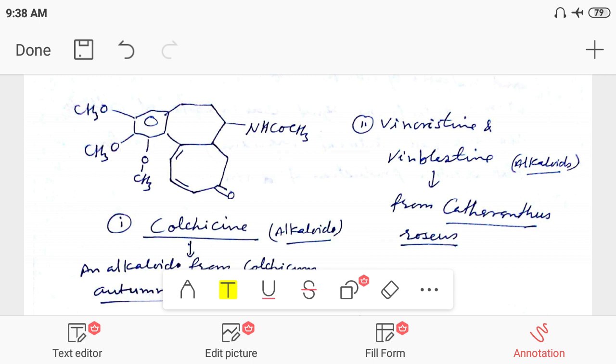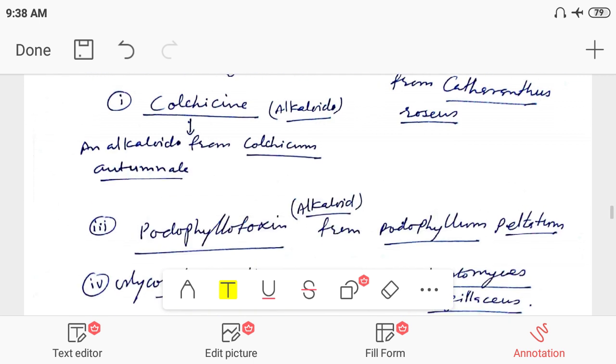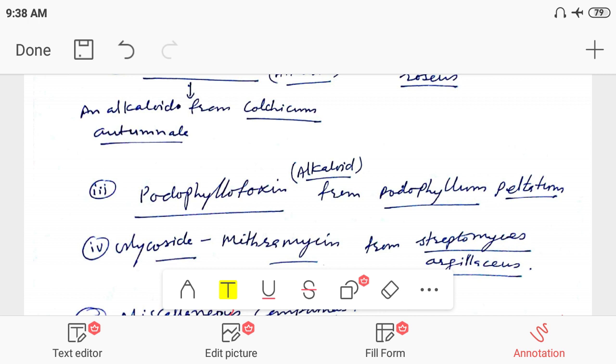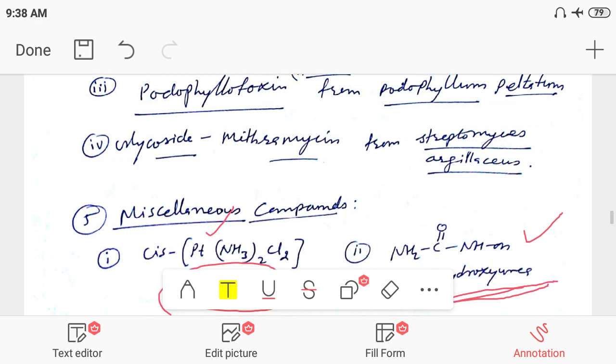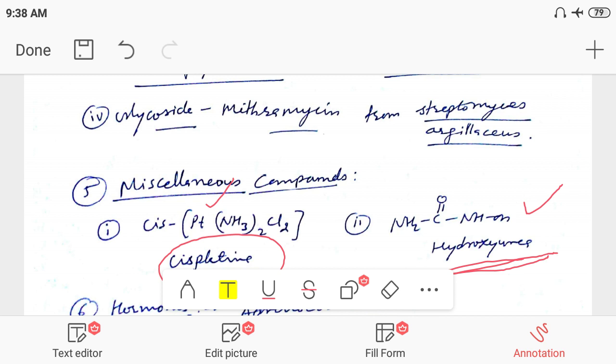Vincristine and vinblastine are alkaloids obtained from Catharanthus roseus. Podophyllotoxins are alkaloids obtained from Podophyllum peltatum. Glycosides like mithramycin are obtained from Streptomyces argillaceus, and some authors also categorize this glycoside into the category of antibiotics.